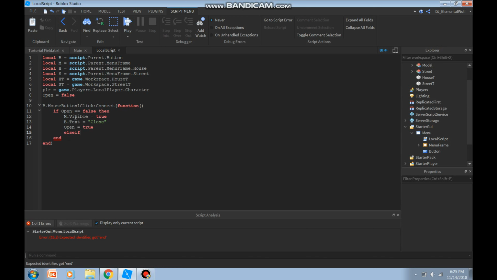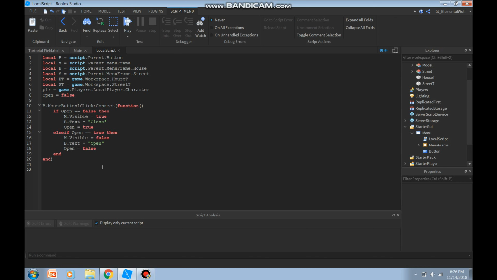Now set in an else if statement for open equals true. So now it's going to check if the variable open is true. If it's true, it's going to run right here. Now we're going to say M.Visible equals false. And then we're going to say B.Text equals open. And we're going to say open equals false. There you go. I would say take these 3 and copy it, like so. Control C, or you can right click copy.